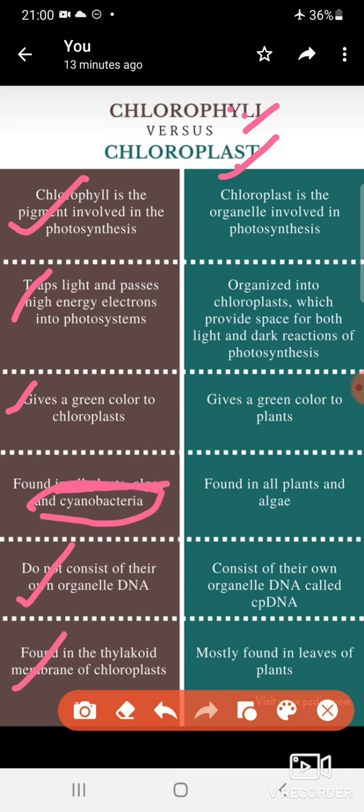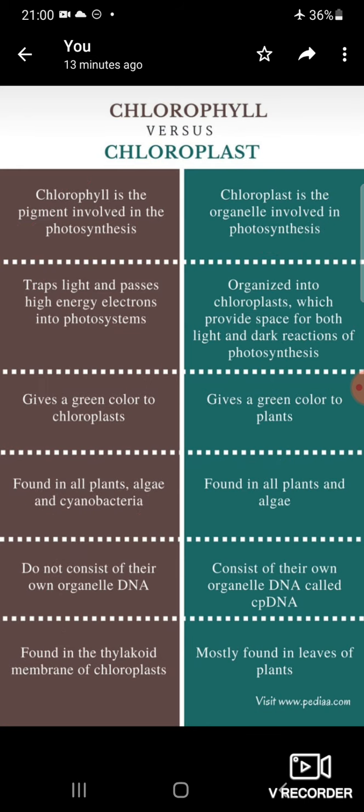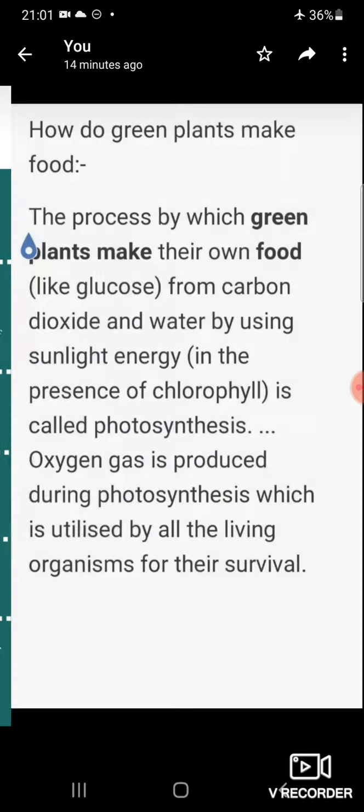Now what do you mean by chloroplast? Chloroplast is basically the organelle which is involved in the photosynthesis process, organized into chloroplast, which provides space for both light and dark reactions of photosynthesis. It gives a green color to plants. Found in all plants and algae, it consists of its own organelle DNA called cpDNA, and is mostly found in leaves of plants. This was the difference between chlorophyll versus chloroplast.